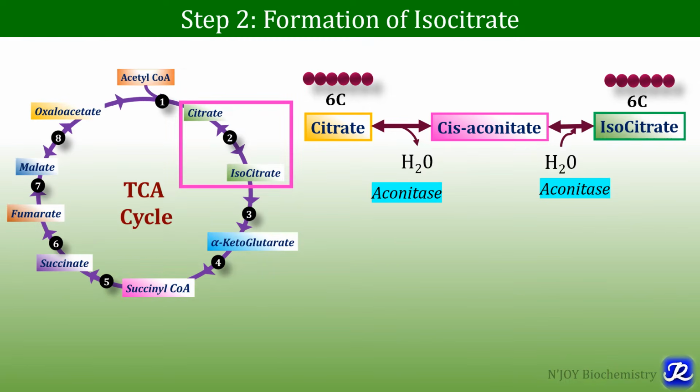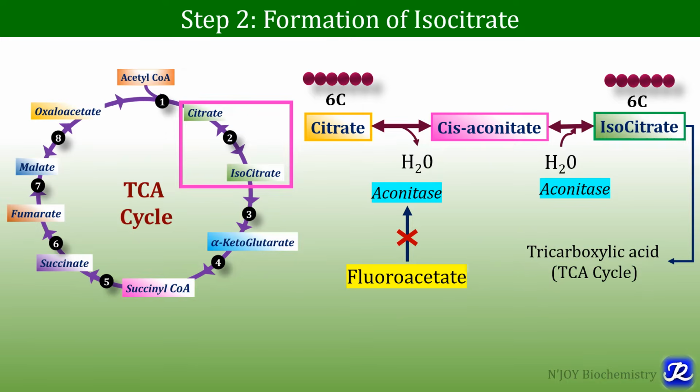In the second part of this reaction, a water molecule is added, the enzyme is the same aconitase, and we get a 6 carbon molecule, that is isocitrate. Isocitrate is also a tricarboxylic acid. Along with citrate, isocitrate is a tricarboxylic acid, and that's why the name tricarboxylic acid cycle.